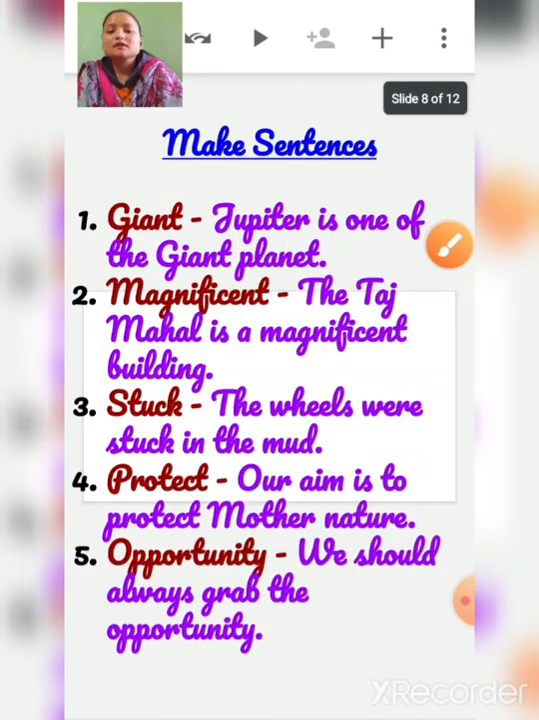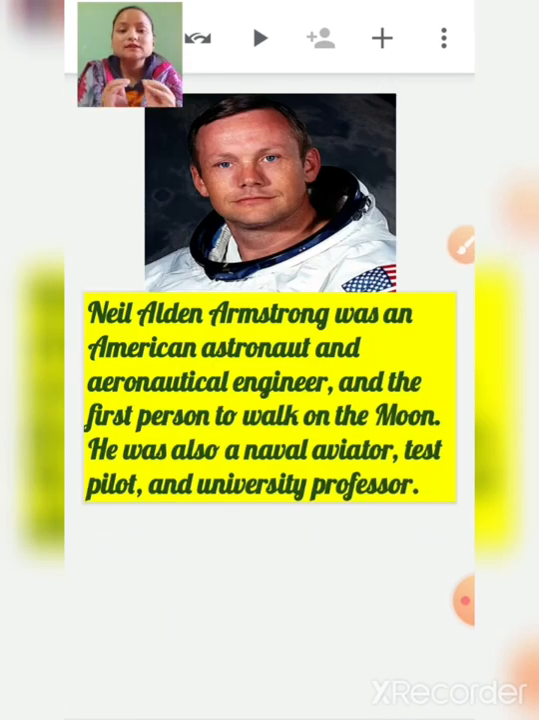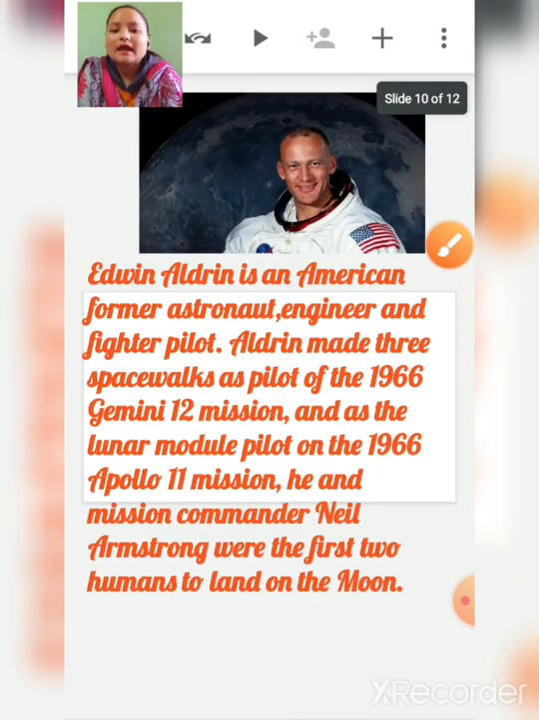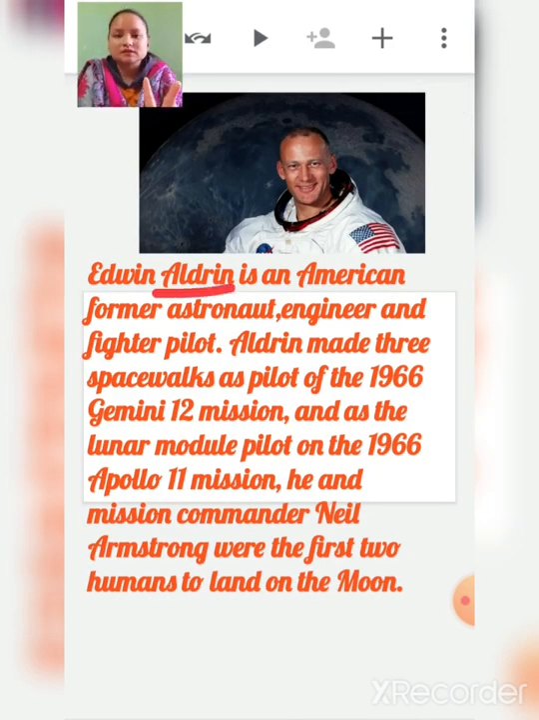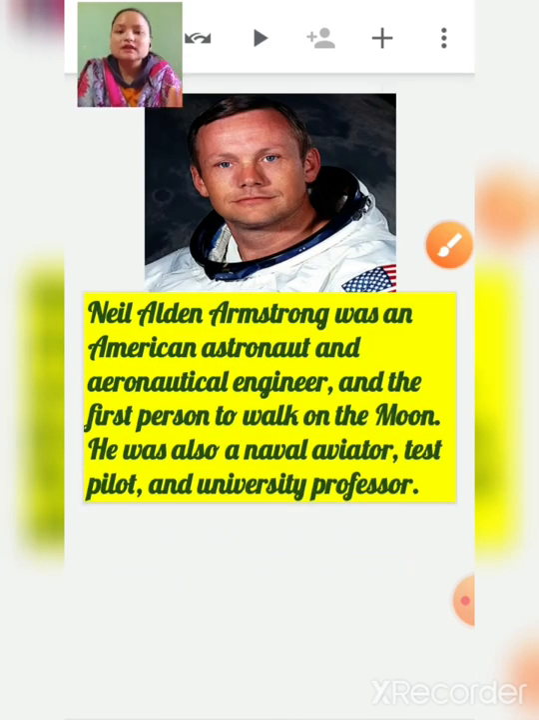Now see, children, this chapter, A Walk on the Moon, is based on a real story, a real fact. So it is not imaginary, it is a real story. It shows a reality which has happened. This chapter is all about Neil Eldon Armstrong and Edwin Aldrin, these two persons.